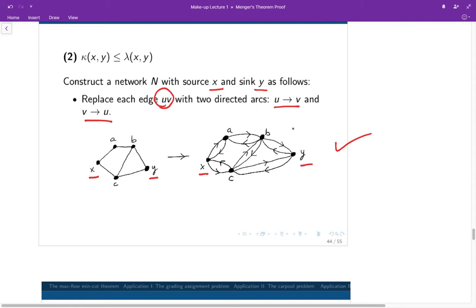Let's take the previous graph, for example, where after step 1 we have the following network. Well, it's a bit tedious if I do that for every vertex. Let me just focus on the arcs from X to A and from A to B for illustration.